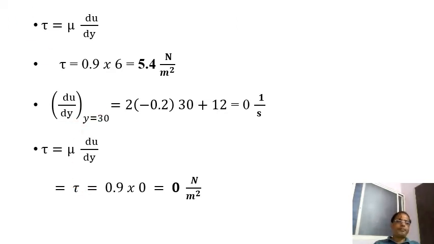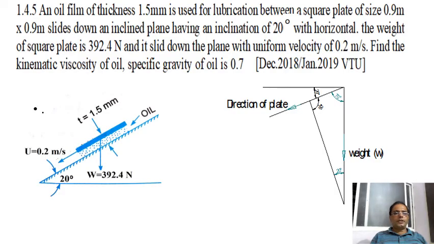Okay, it is the second problem. I read the problem statement. An oil film of thickness 1.5 millimeter is used for lubrication between a square plate of size 0.9 meter into 0.9 meter that slides down an inclined plane having an inclination of 20 degree with horizontal.